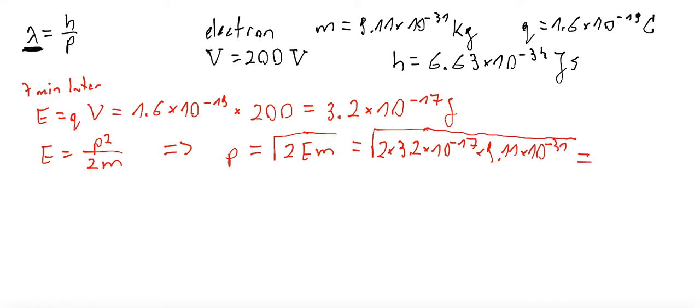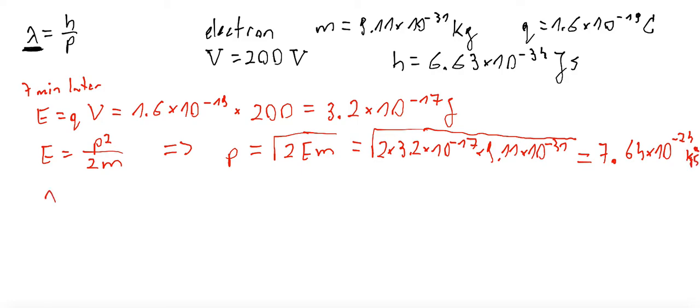I have a powerful calculator, a new Casio. I'm going to use it. So this is the square root of 2 times 3.2 times 10 to the power of minus 17 times 9.11 times 10 to the power of minus 31, and I have an answer: 7.64 times 10 to the power of minus 24. This is momentum, so kilogram times meter per second.